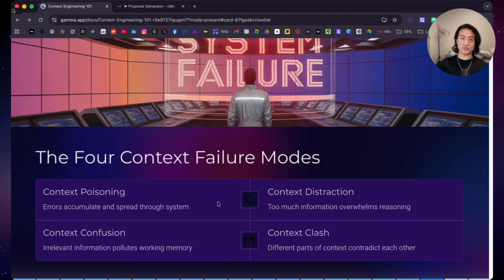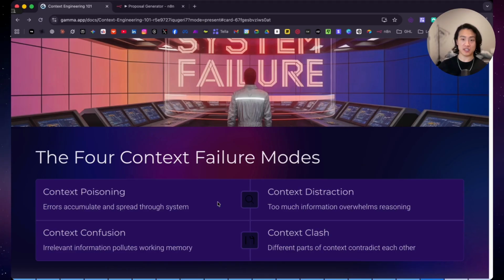Third one, context confusion. It happens when irrelevant information pollutes working memory. Like I said earlier, many times you need to only provide the relevant information and discard everything else. So isolate all the irrelevant information and only keep the relevant information. This prevents confusion and frees up the working memory.